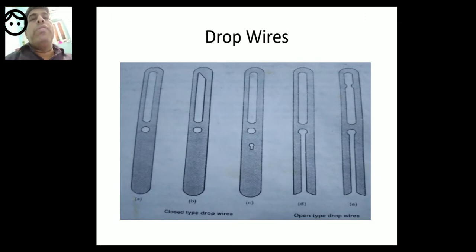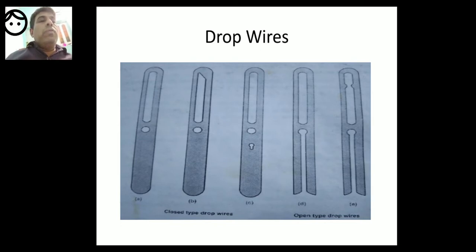Drop wires are made of steel, and they are coated with zinc or copper, so that corrosion does not affect them. The drop wires are made from fine quality steel, which is zinc or copper plated and coated.